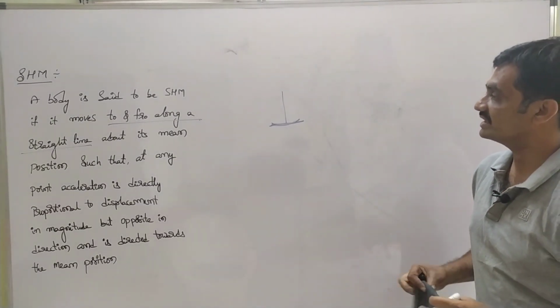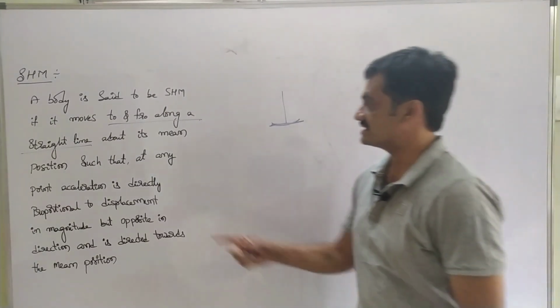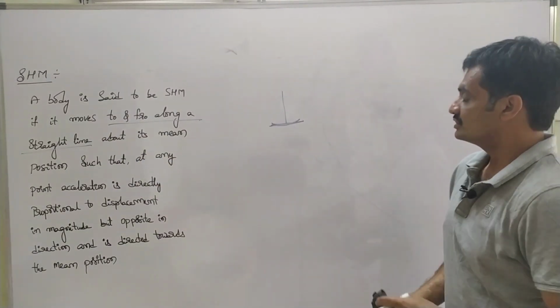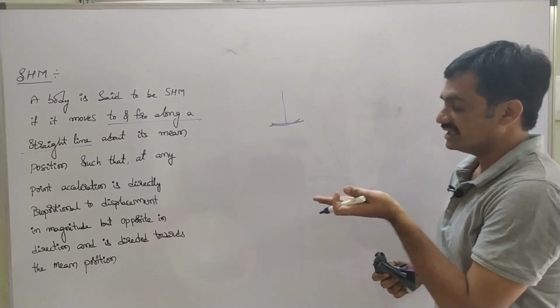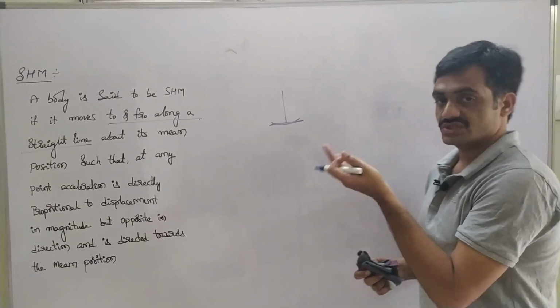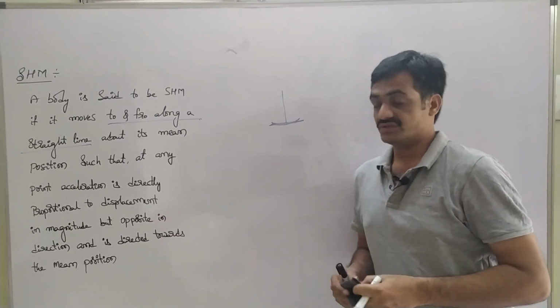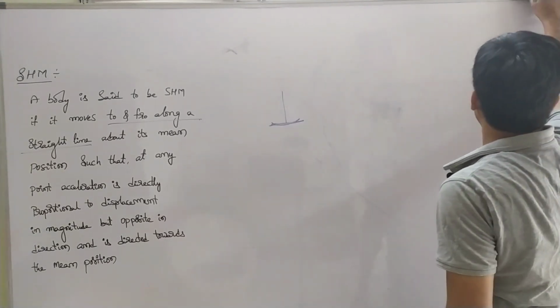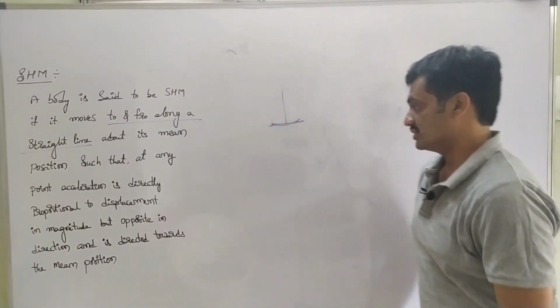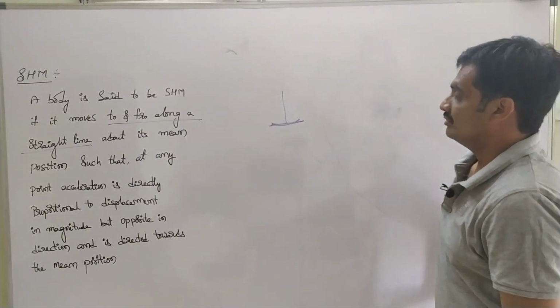So if we consider the to and fro motion as a straight line, then we can represent it as simple harmonic motion. When we consider very negligible, minute oscillations, just like the simple pendulum, as we consider the minute oscillations in the case of a simple pendulum, we can represent them as a simple harmonic motion. Come to the case here.